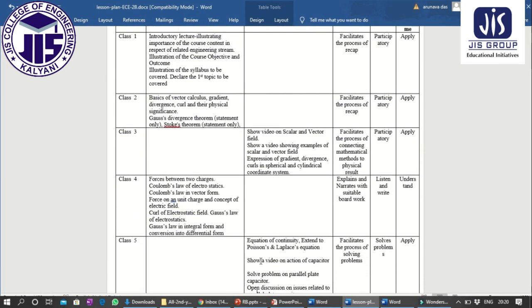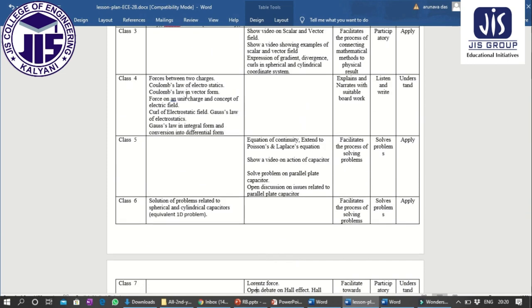Forces between two charges, Coulomb's law of electrostatics in vector form, curl of electrostatic field, Gauss's law in integral form, then equation of continuity, a video on action of capacitor, solving problems on parallel capacitor, solution of problems related to spherical and cylindrical capacitors.